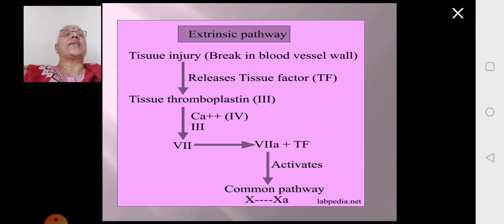Tissue injury happens, then the blood vessel will break, and it releases tissue factor which acts upon thromboplastin. Thromboplastin along with calcium ions will convert factor 7 to factor 7A, and this 7A is required to convert 10 to 10A.